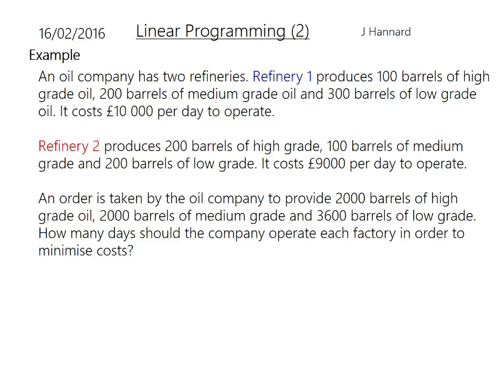Now, Refinery 2 produces 200 barrels of high grade, 100 barrels of medium grade, and 200 barrels of low grade, and it costs 9,000 per day to operate that one. An order is taken by the oil company to provide 2,000 barrels of high grade oil, 2,000 barrels of medium grade, and 3,600 barrels of low grade. How many days should the company operate each factory in order to minimize costs? So I think last lesson we were maximizing the number of chairs and tables that were made. This time we're minimizing costs as much as possible.